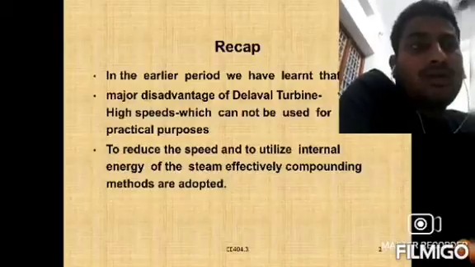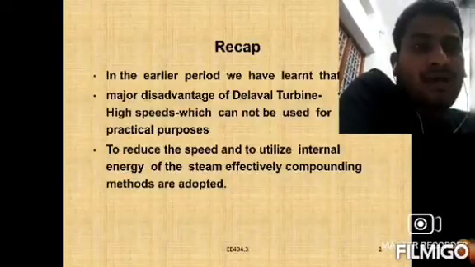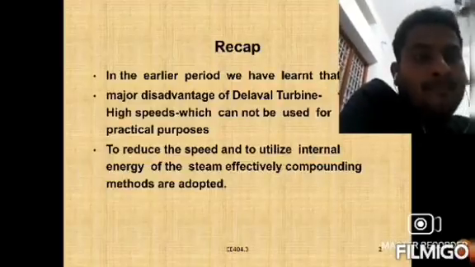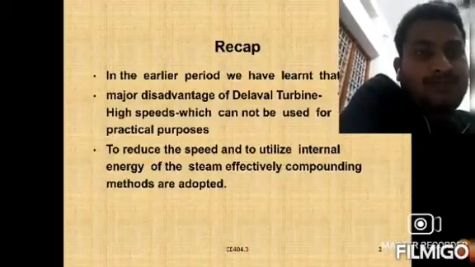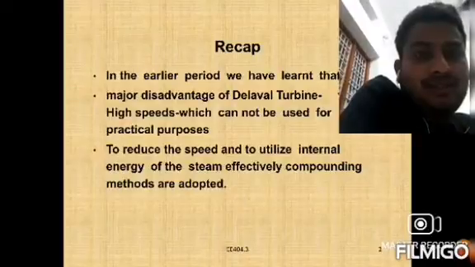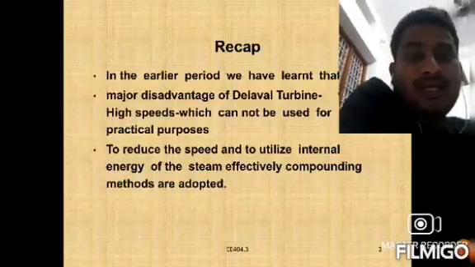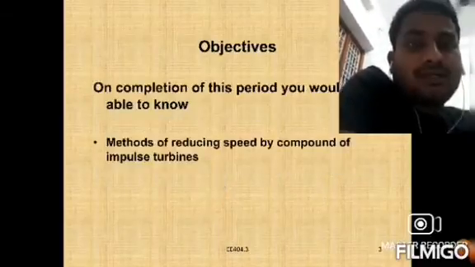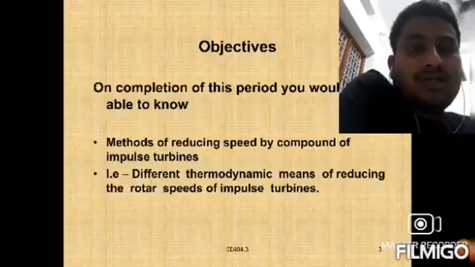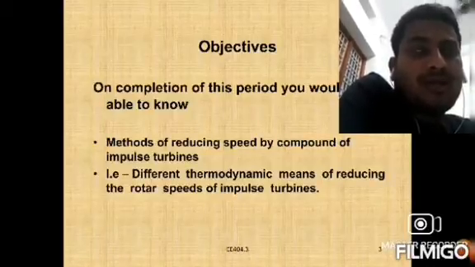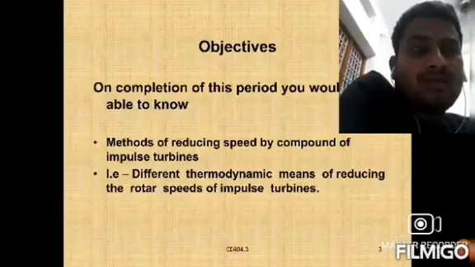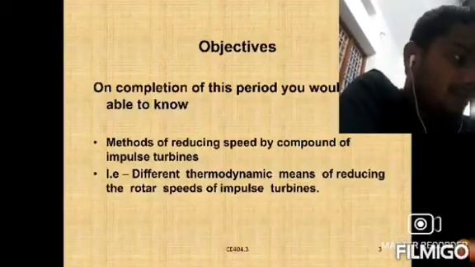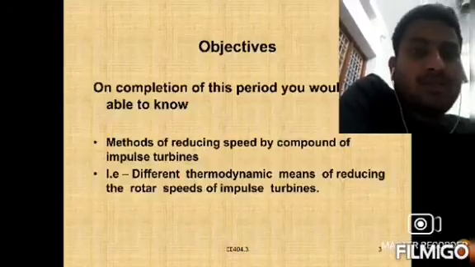These are the compounding methods adopted, the methods of reducing speed in an impulse turbine. Finally, compounding is the method to reduce the speed of a turbine, that is the main thing.